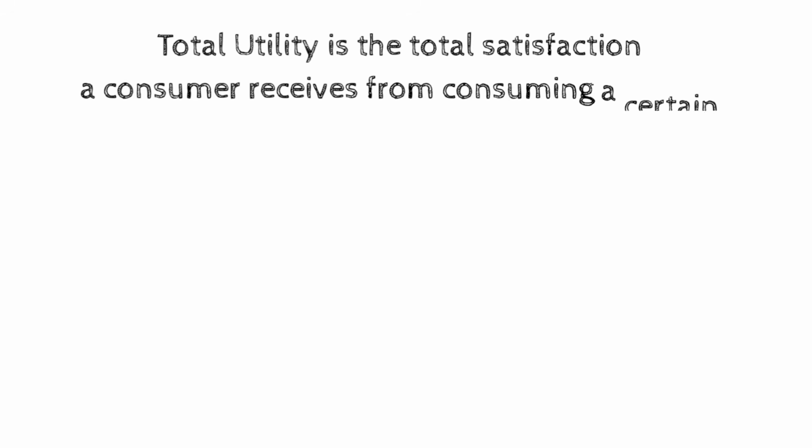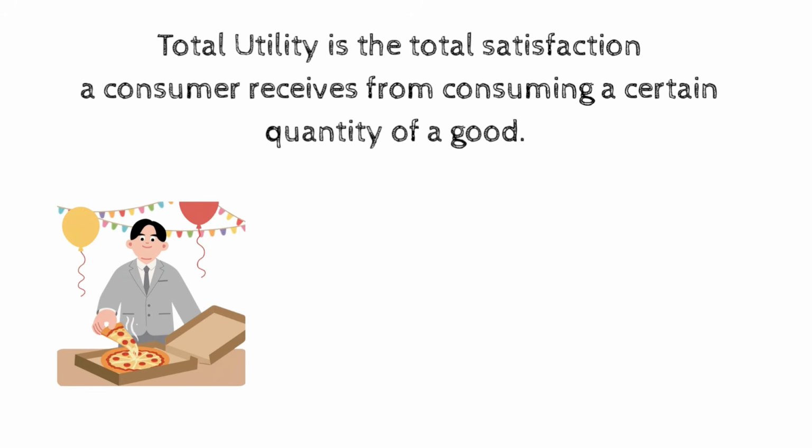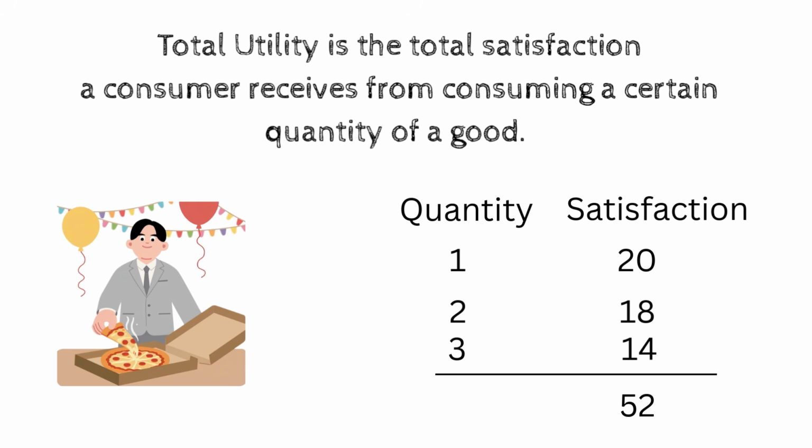Total utility is the total satisfaction a consumer receives from consuming a certain quantity of a good. Let's go back to the pizza example. Suppose a hungry student eats pizza. The first slice gives 20 units of satisfaction. The second slice gives 18 units. The third slice gives 14 units. If you add them together, 20 plus 18 plus 14 equals 52 units. This 52 is called total utility.